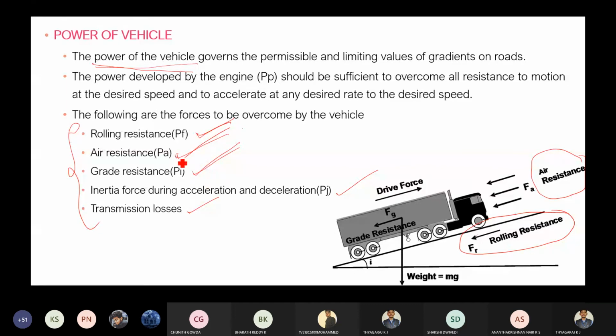Then grade: whenever you are moving in the ghat section, the gradient roads will be there, so there you should resist the vehicle from grade resistance. Then inertia force during acceleration and deceleration, then transmission losses.